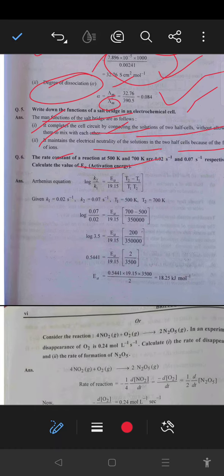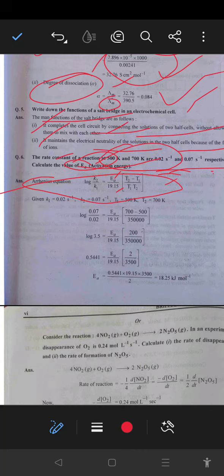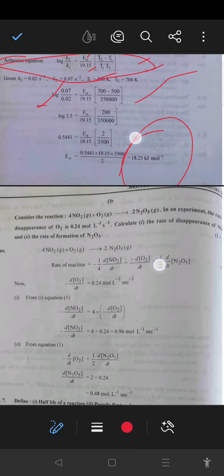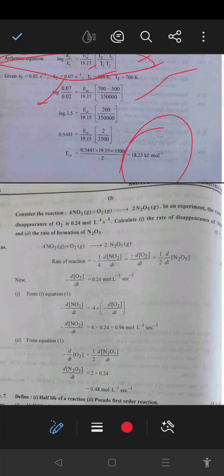Next, the rate constants of a reaction at 500 Kelvin and 700 Kelvin are given, K1 and K2, and we have to calculate the activation energy. So by using the relationship log K2 over K1 equals Ea over 2.303 R into T2 minus T1 over T1 into T2, we put in the values of K1 and K2, put in the values of T1 and T2, and note the activation energy. On solving, that will give the value 18.25 kilojoule per mole.